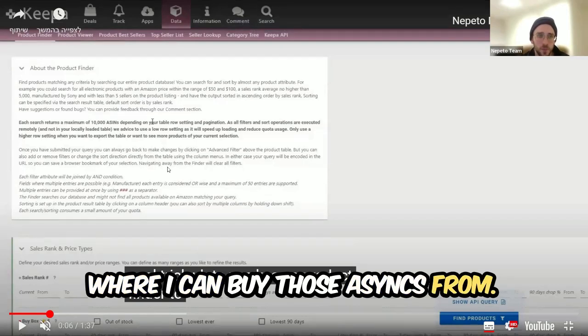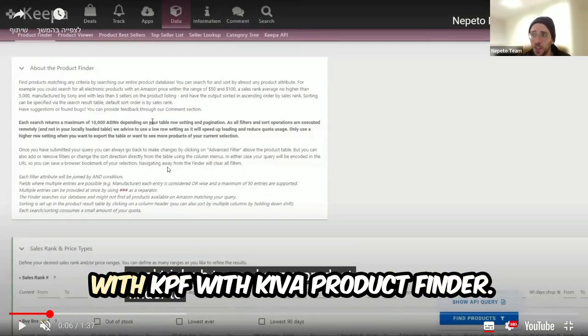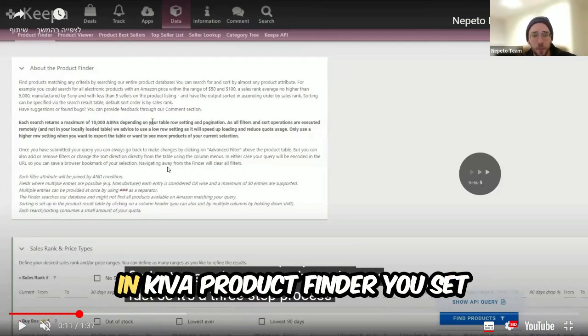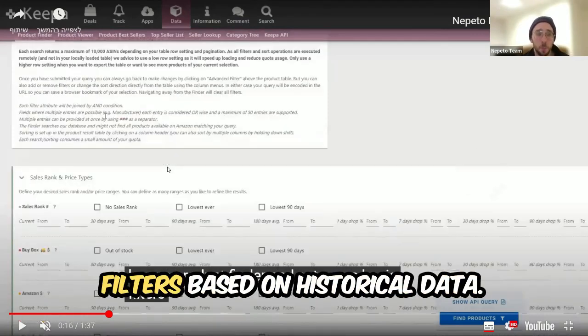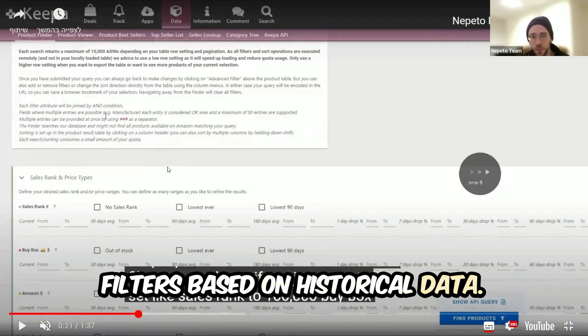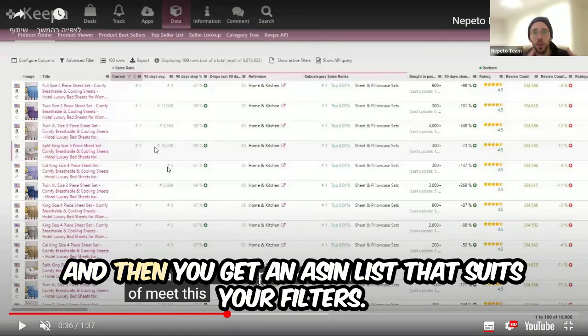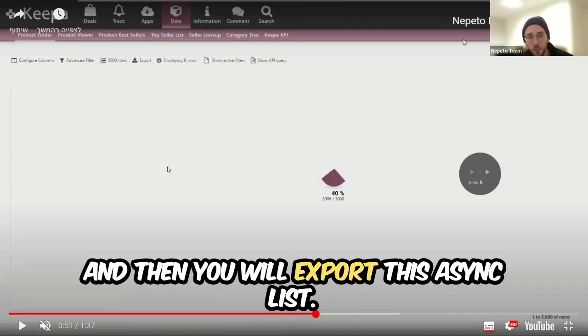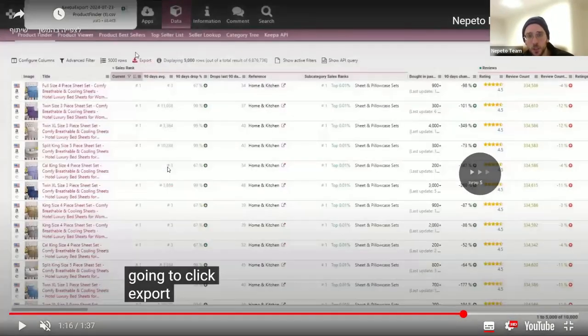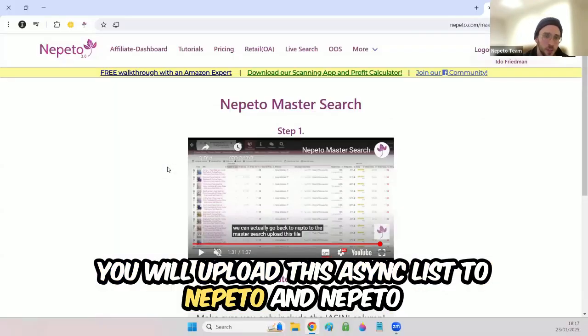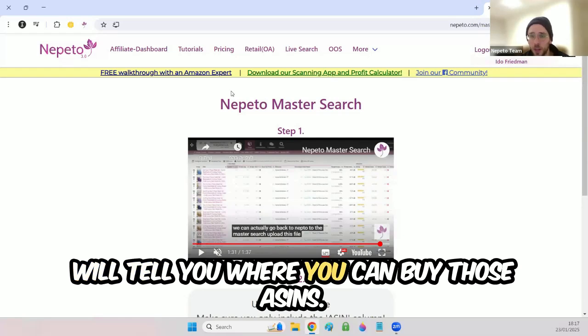For anyone who is not familiar with KPF, Keepa Product Finder, in Keepa Product Finder you set filters based on historical data. You can set any filter that you'd like. It's very powerful. And then you get an ASIN list that suits your filters. Then you export this ASIN list and upload it to Nepeto, and Nepeto will tell you where you can buy those ASINs.